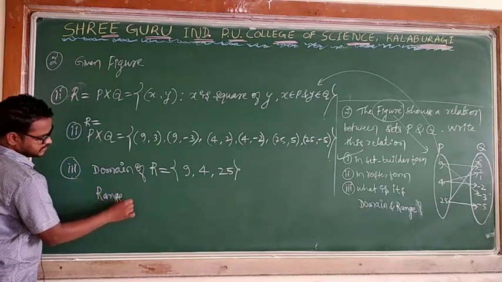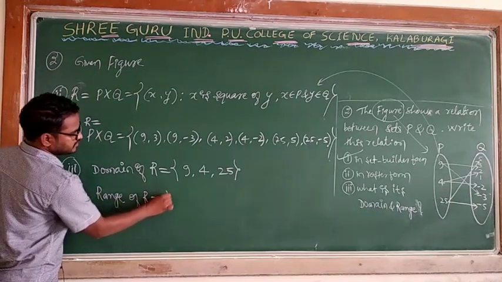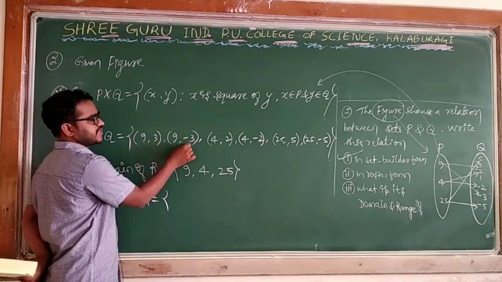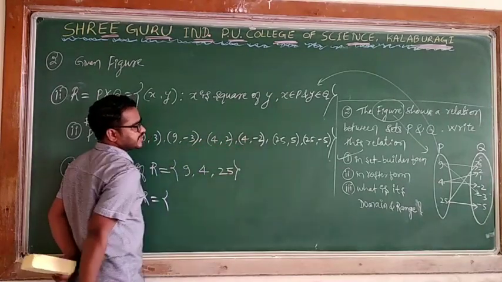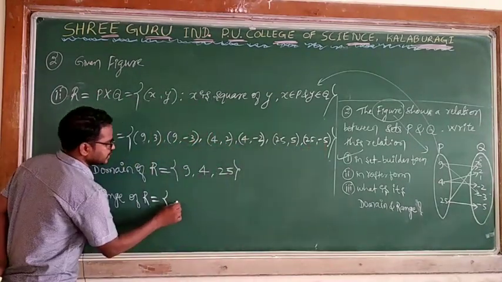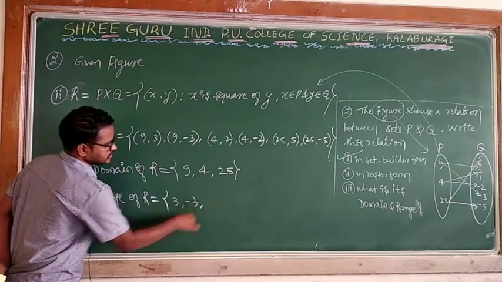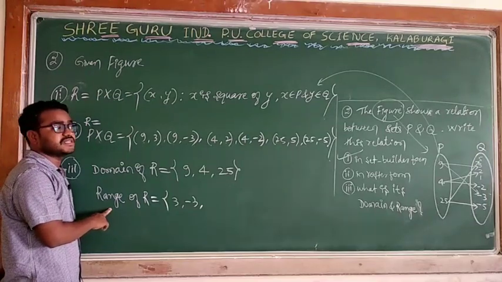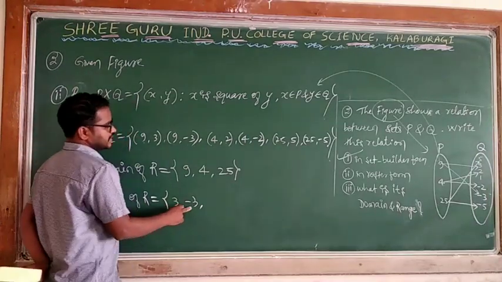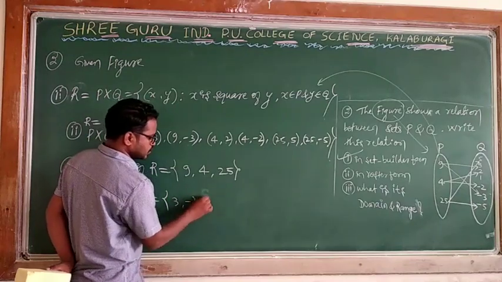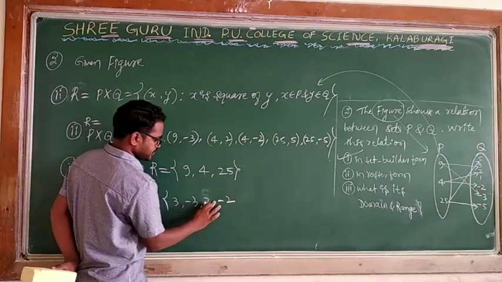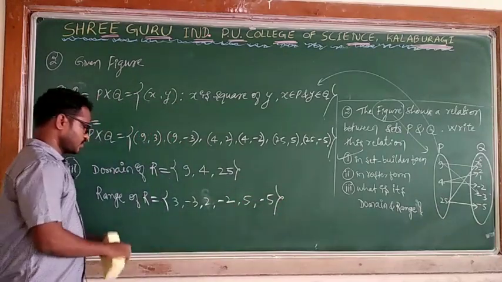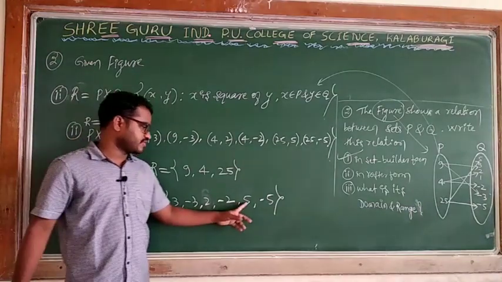He is asking for the range of R. The range of R is the second elements. 3 and minus 3 are different, so I will write both. 2 and minus 2 are different, and 5 and minus 5 are different. So I can write 3, minus 3, 2, minus 2, 5, minus 5. The range is the collection of second elements in the ordered pairs. How many elements? 1, 2, 3, 4, 5, 6.